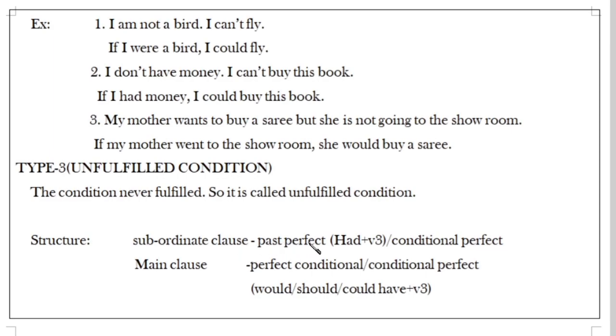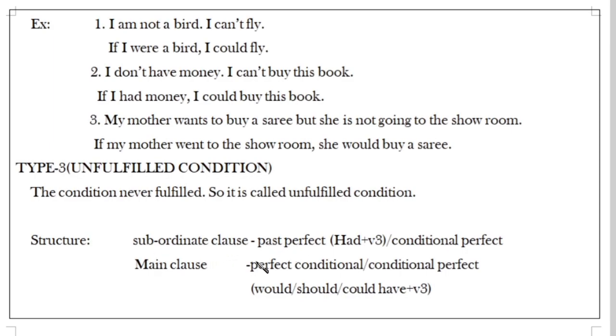Subordinating clause in past perfect, it is also called as. What is past perfect structure? Subject, had plus verb 3 plus object, that is past perfect structure. Already I had explained these structures clearly in the previous tenses video. If you watch those videos, you can understand these if conditional clauses. So had plus V3 we follow here in past perfect.